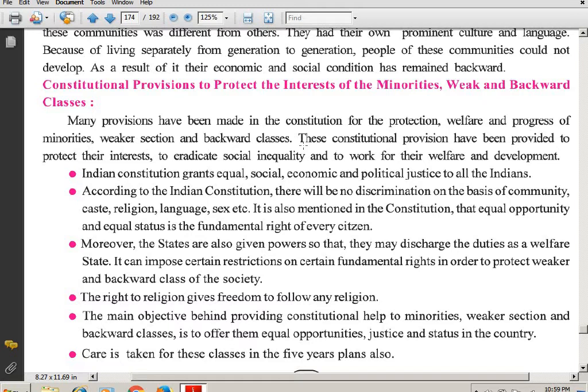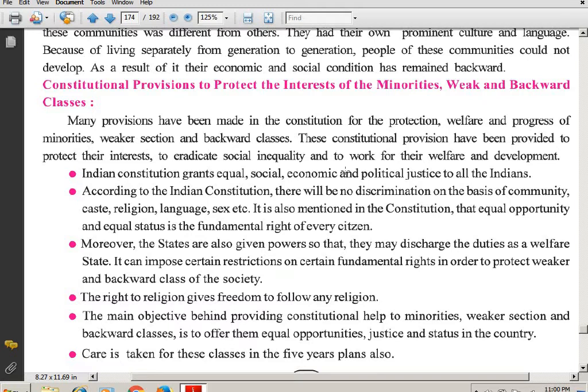Students will study this now in this chapter. Soon after these points, we are going to study about the minorities. So who are these minorities? They could be language wise, they could be religion wise. So for minorities, weaker sections and the backward classes, the constitution is providing some provisions, and these constitutional provisions have been provided to protect their interests, to eradicate social inequality and to work for their welfare and development.